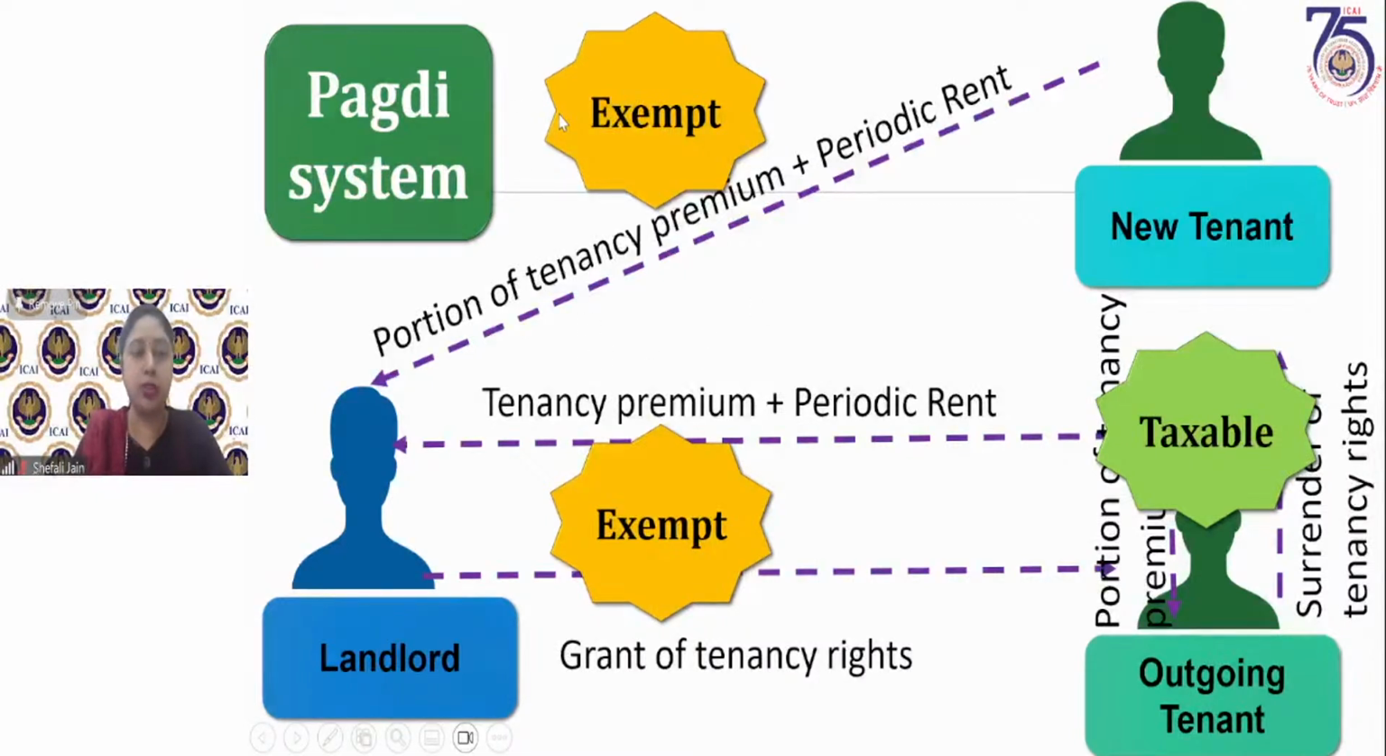So here we have three transactions. Renting of residential dwelling by the landlord to the tenant is exempt. Surrender of tenancy rights by the outgoing tenant to the new tenant will be taxable. And the rent and tenancy premium paid by the new tenant to the landlord will be exempt. You will discuss this exemption in detail when you do the chapter on exemptions from GST, so don't worry too much about it. For the time being, you need to know that any residential dwelling which has been rented to an unregistered person is exempt from GST.